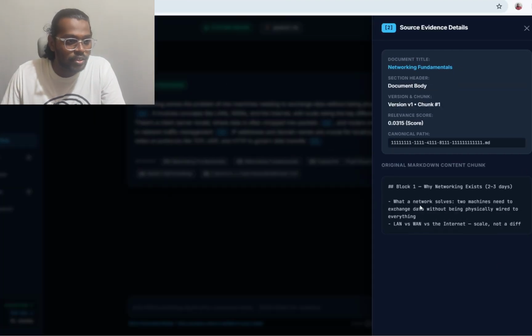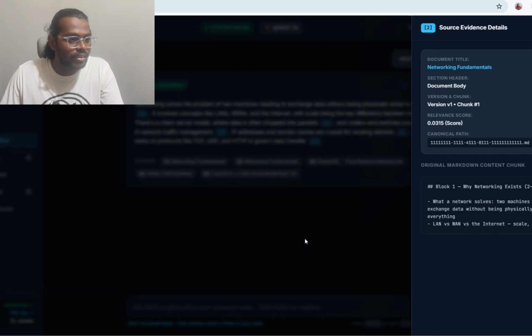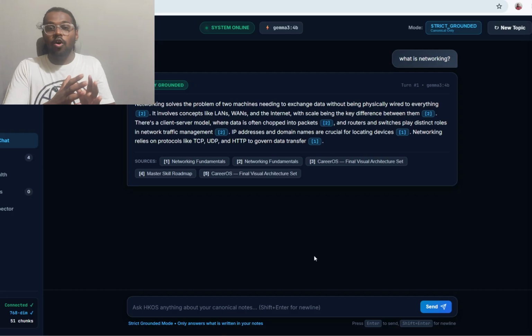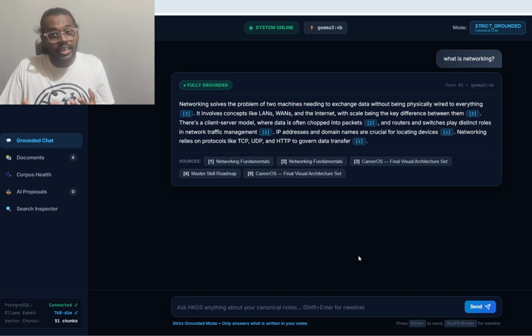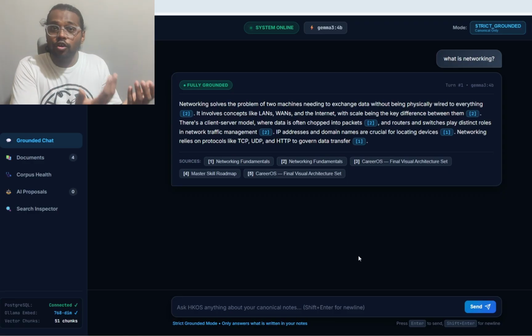If you open it, these are stored as chunks in PostgreSQL, which I have connected to Docker. So this is the original chunk that has been stored. From this file, which is network fundamentals, it has extracted this version. See, there are multiple versions. It has taken and organized a proper answer. What this exactly does is give me the data that I stored within my files. The files belong to me, the files that I have organized and created. This is a local LLM basically.